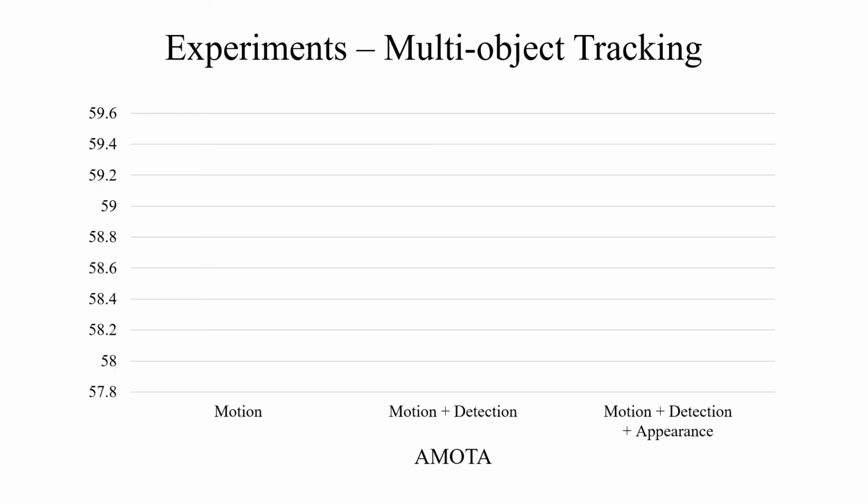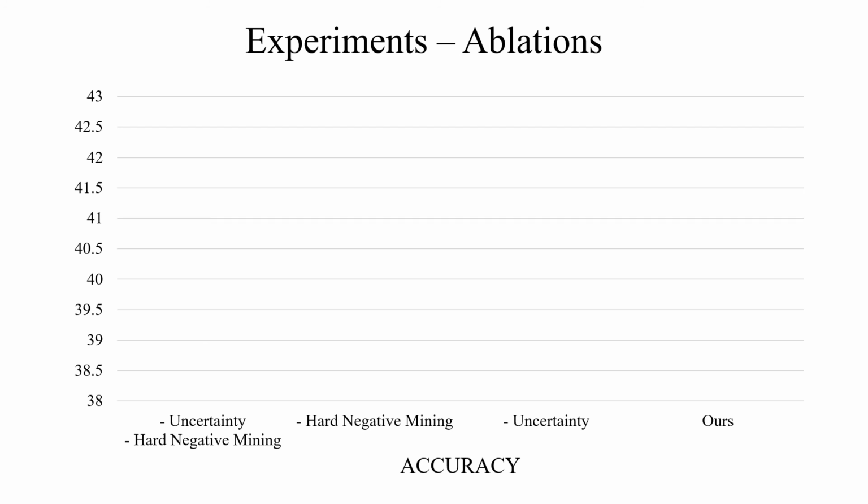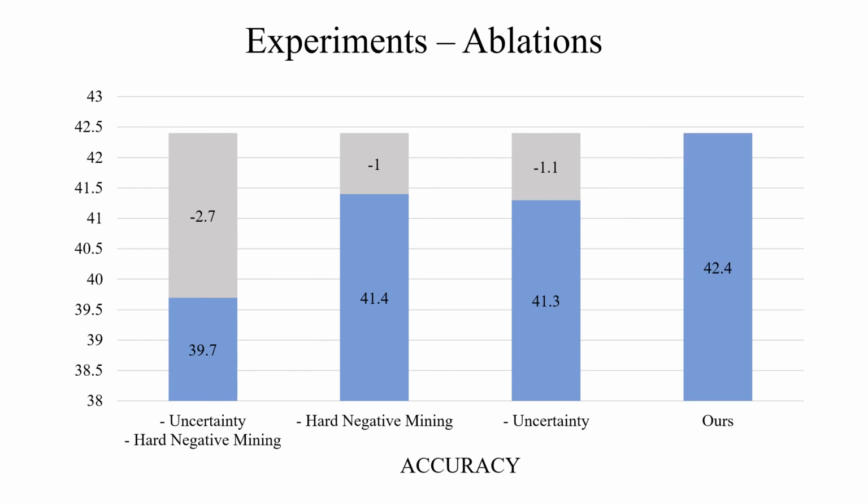We perform an ablation to show the contribution of different components of our association score: the motion score, the detection score, and the appearance score. The results show that each component is important for accurate association. We perform another ablation analysis to quantify the performance of each component of our system. We remove one component of our training procedure at a time. We observe that either removing hard negative mining or not incorporating uncertainty consistently reduces performance. This shows that both these components are useful for our method.